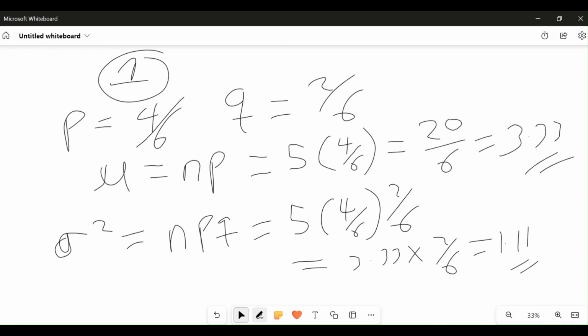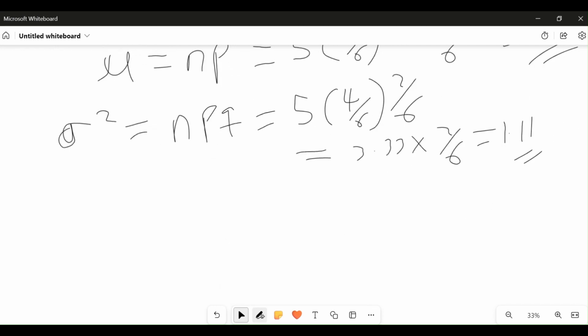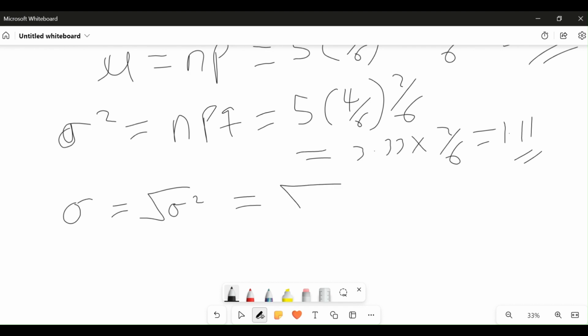Now that we have found our variance, we can find our standard deviation. Standard deviation is the square root of the variance, which equals the square root of 1.11.